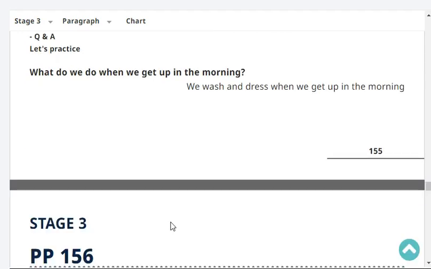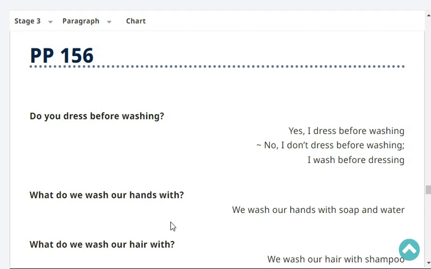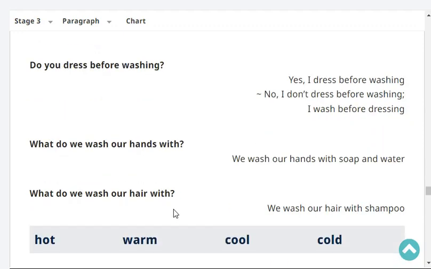Very good. Okay, next. Do you dress before washing? Yes or no? No, I don't dress before washing. I wash before dressing. What do we wash our hands with? We wash our hands with soap and water.